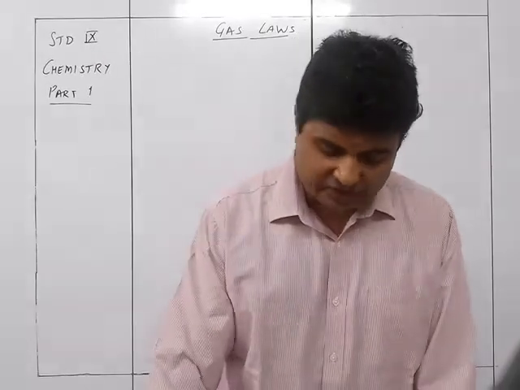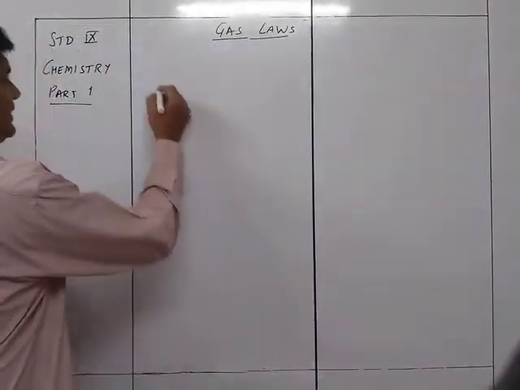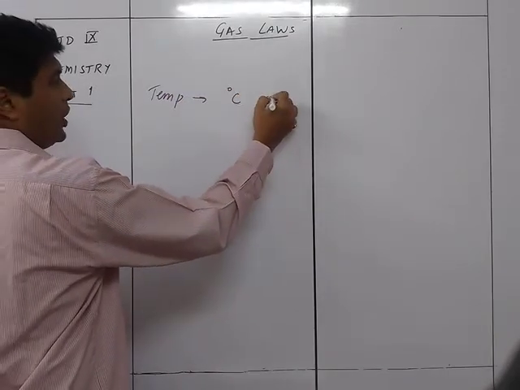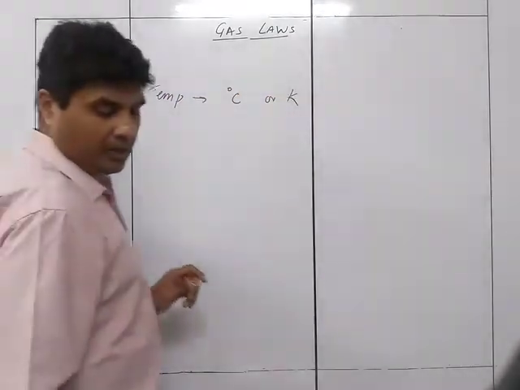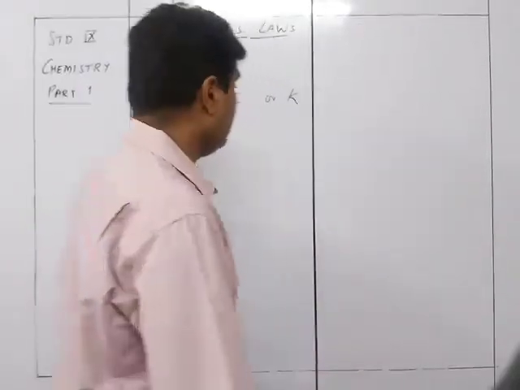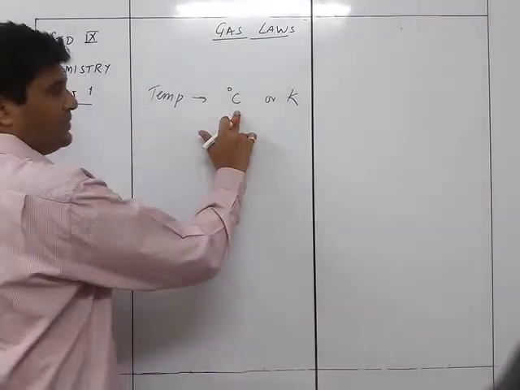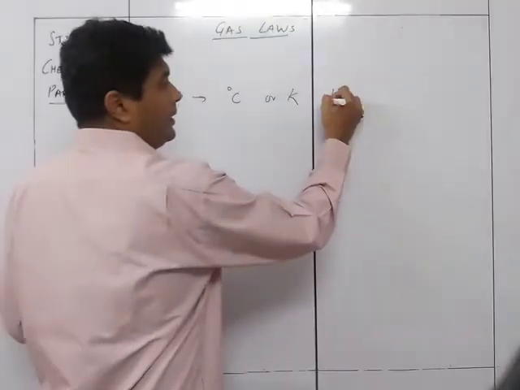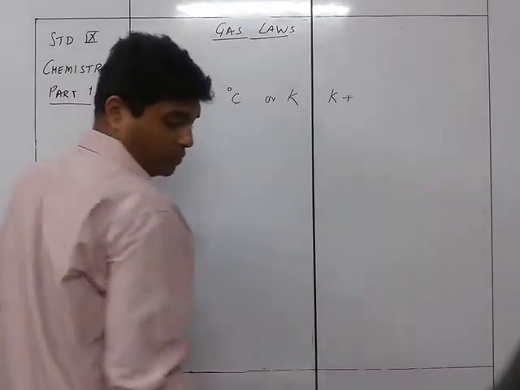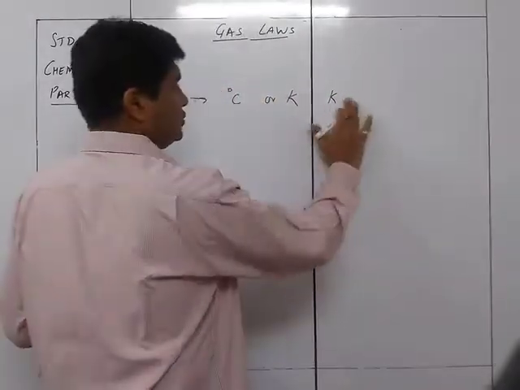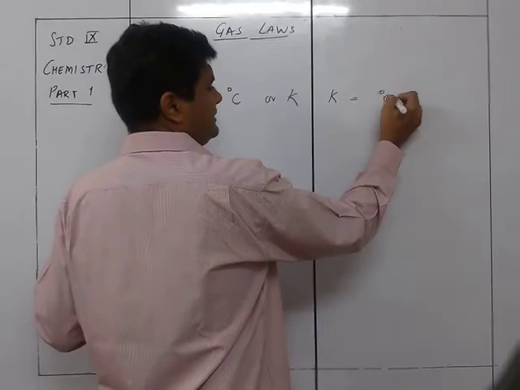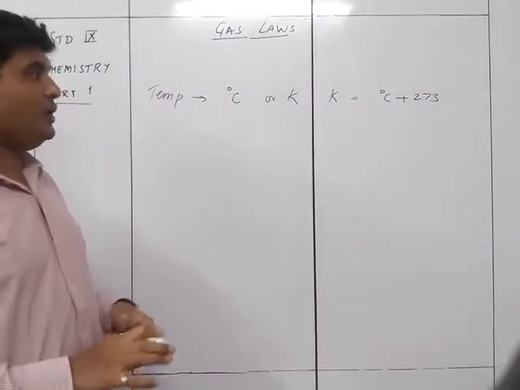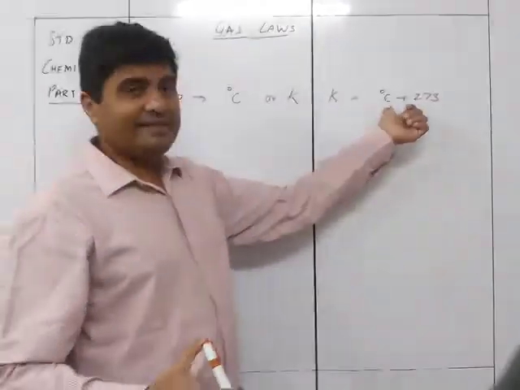So the units of temperature are very important. So the temperature is measured in degrees Celsius or Kelvin. Okay, we are going to have it in degrees Celsius and Kelvin. The relationship between degrees Celsius and Kelvin is that K is equal to degrees Celsius plus 273. Okay, the value of K is equal to the value in degrees Celsius plus 273.